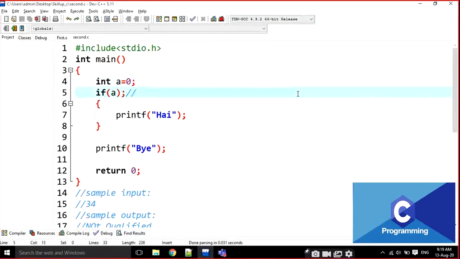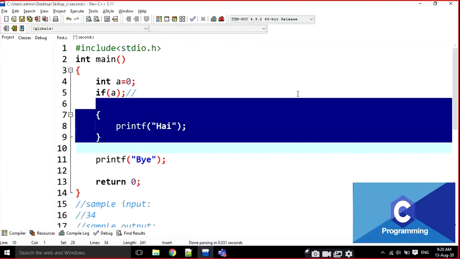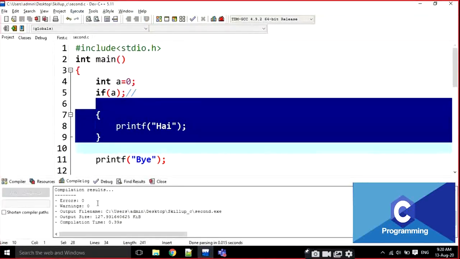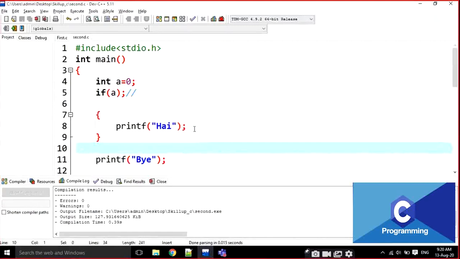Whether it is true or false, we don't need it. Why? Because there is a semicolon there. That means there is no relation between high and that if condition. What is the output? It is going to run normally. No error here. Just look at it. Compile. There is no error and no warning here. There is no error at all.